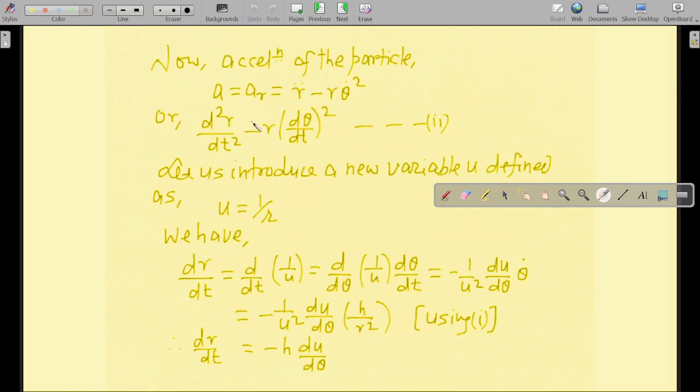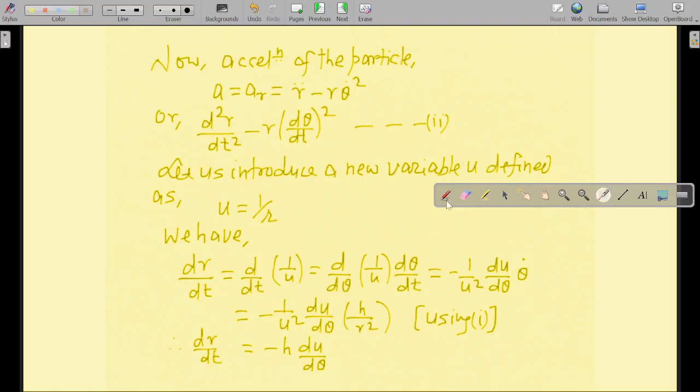And r double dot has two dots above it. Okay, r double dot means double differentiation, so d2r by dt2, and r theta dot means single differentiation. Okay, so this is suppose your equation 2. And how did you get this particular term? You got this from the previous lectures.